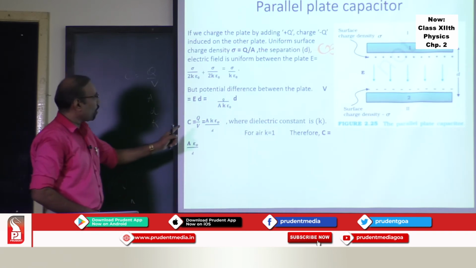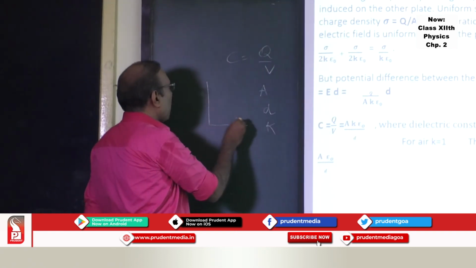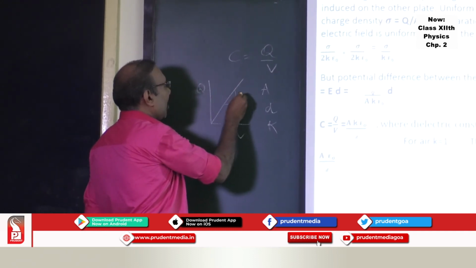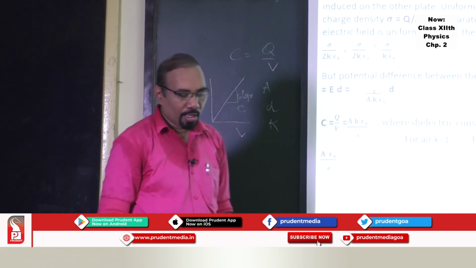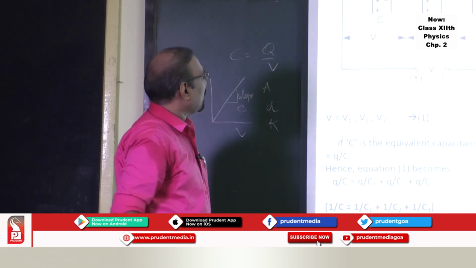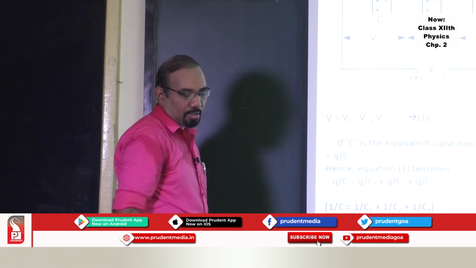You have a beautiful formula, A K epsilon 0 upon D, and even if you try to plot a graph of Q versus V, you will get a straight line graph, and the slope you will get is the capacitance of the conductor. Then you should know what is meant by combination of capacitors: capacitors in series and capacitors in parallel.